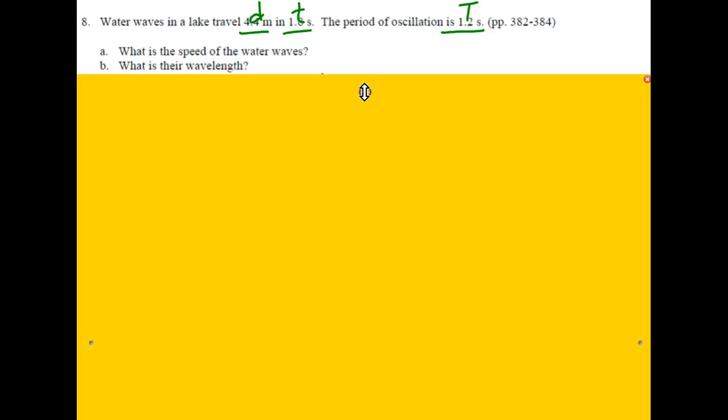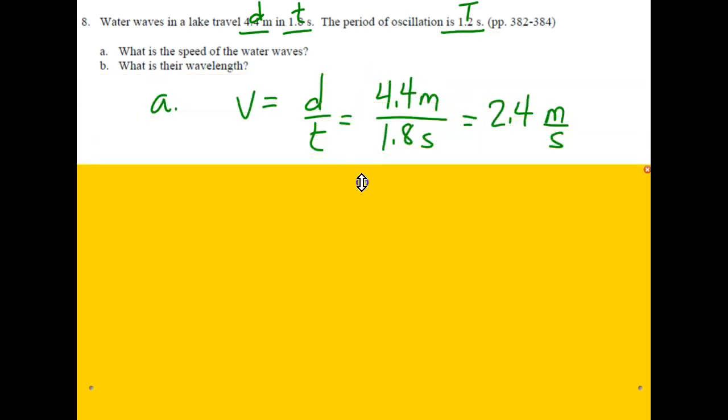What's the speed? Well, you would just use traditional velocity equals distance divided by time to calculate part A. 4.4 meters covered in 1.8 seconds. 4.4 divided by 1.8 equals 2.4 meters per second to 2 digits.